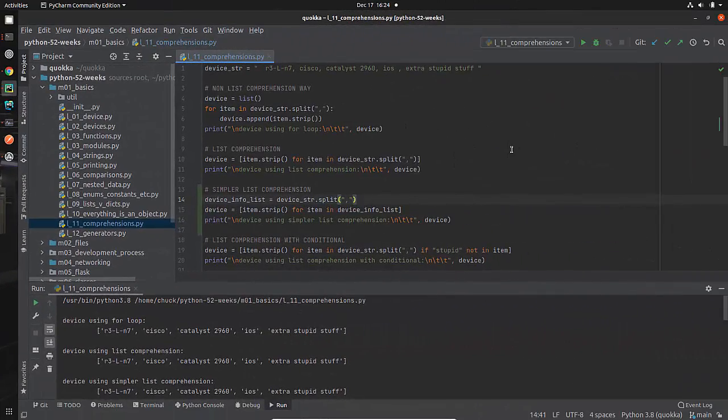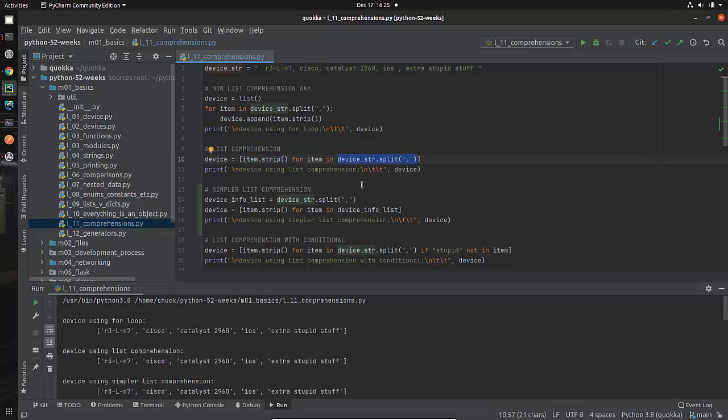Okay, so let's continue, but wait. If you have an eagle eye, then you will have noticed that I actually added some code in between what we just did and what I was going to be doing next. And that is a simpler list comprehension. It occurred to me that perhaps for some of you for whom this is brand new, I put in a bunch of stuff that may be confusing things.